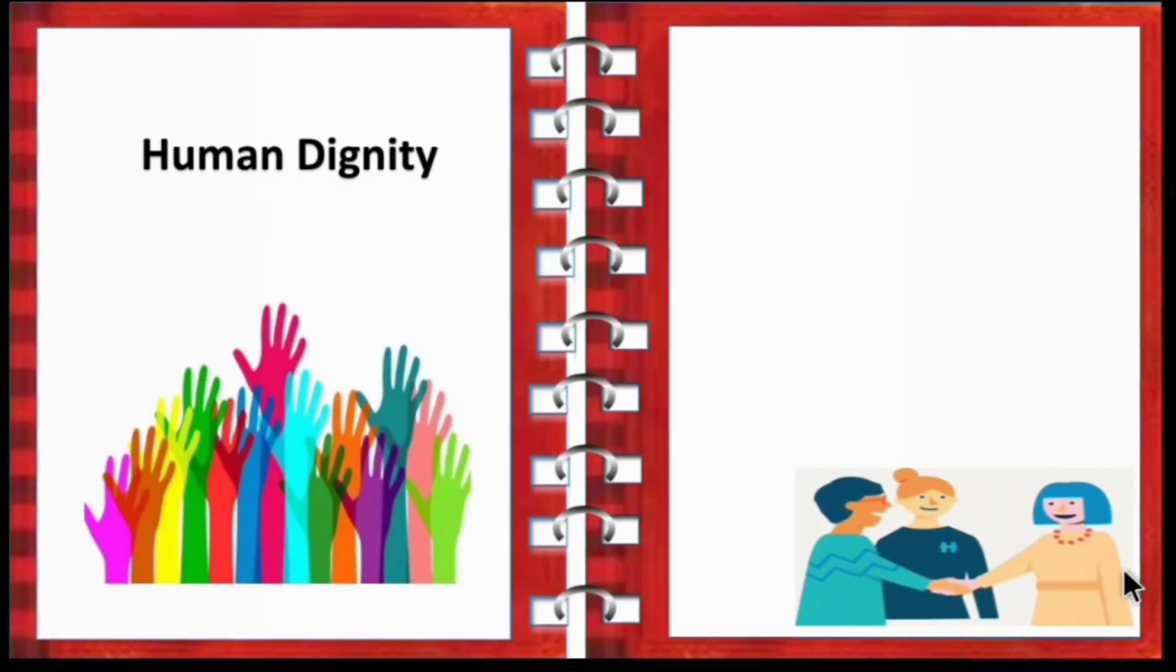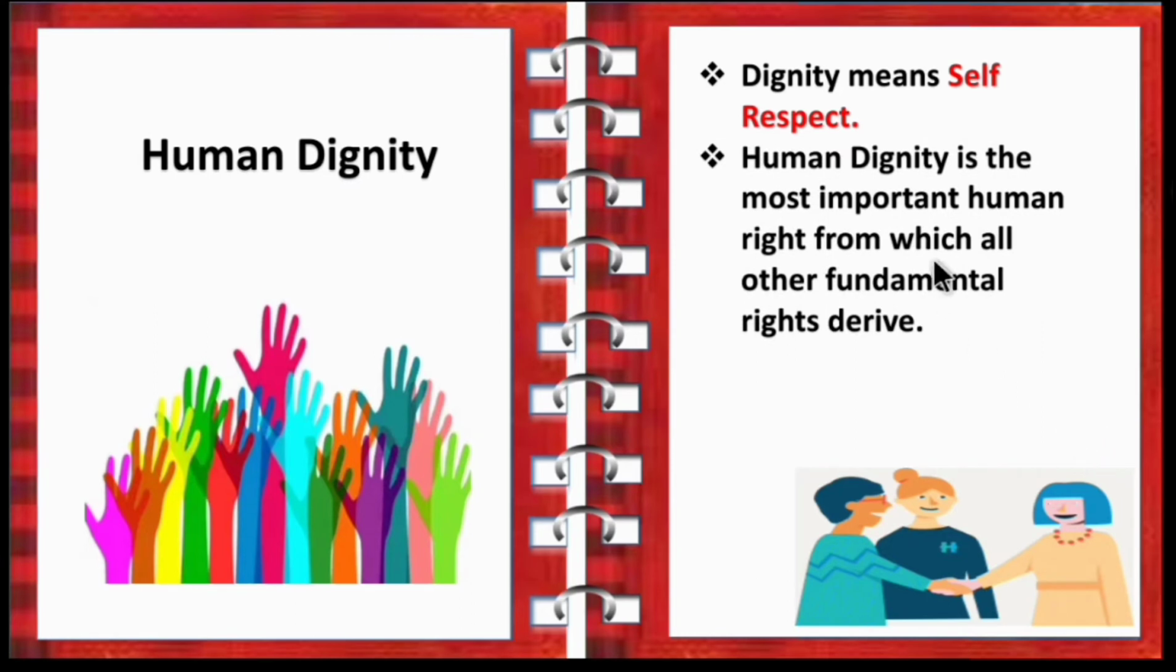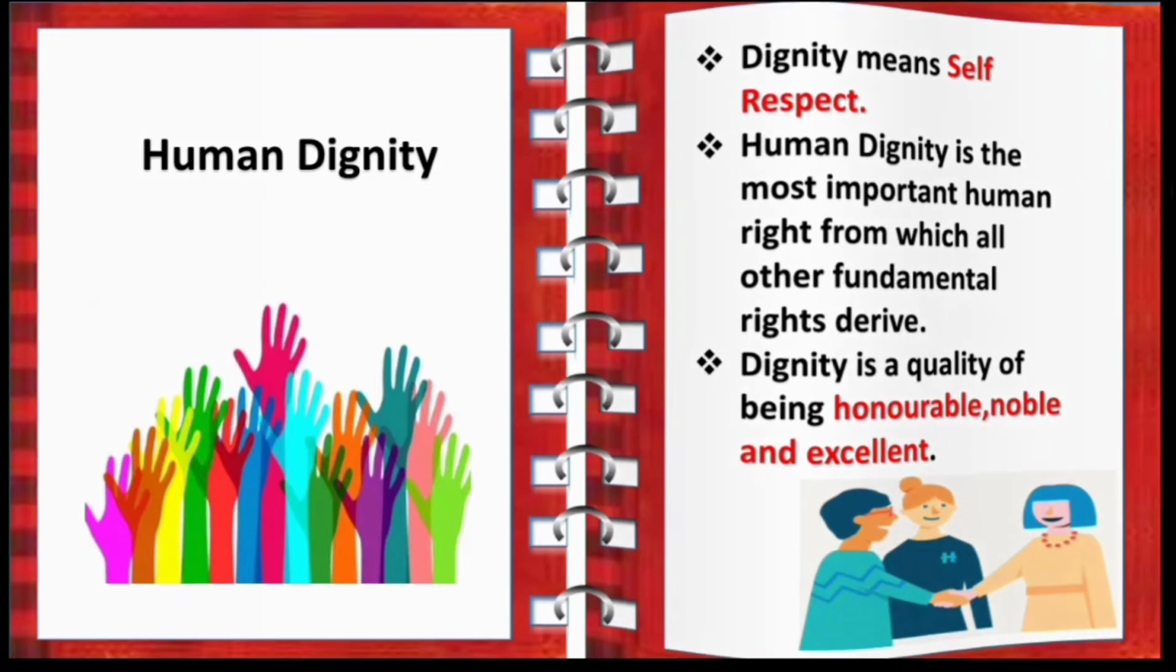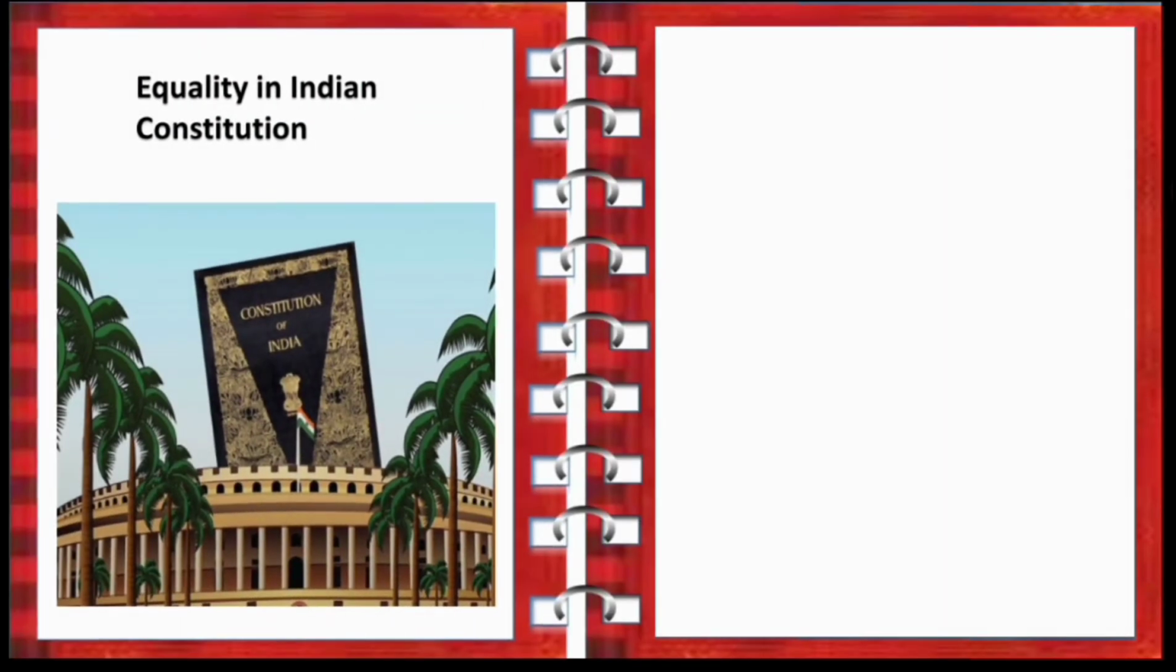Next, human dignity. So what is dignity? Dignity means self-respect. Human dignity is the most important right from which all other fundamental rights derive. So children, human dignity is the basis for all other fundamental rights. Dignity is a quality of being honorable, noble and excellent. So children, a person with dignity will give equal respect to all in the society and will treat everyone equally without showing any discrimination.